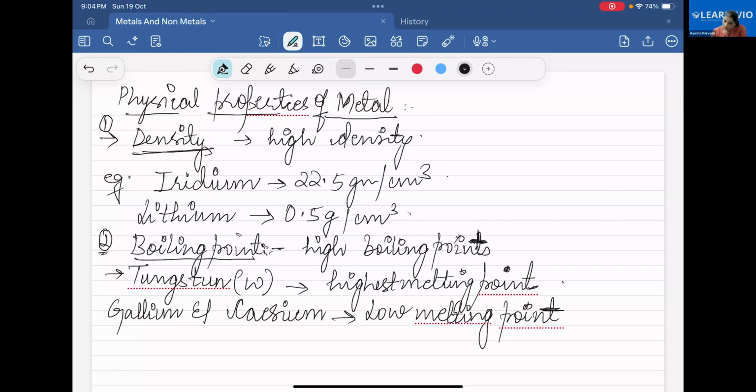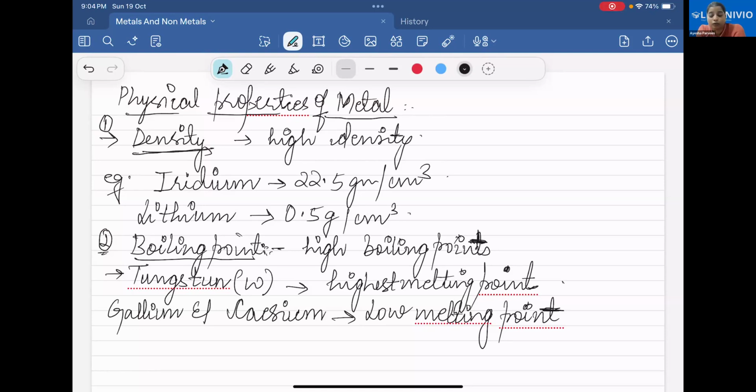So boiling point, what about boiling point? I told you that metals have a high boiling point, and tungsten is the metal which has the highest boiling point, and gallium and caesium are the metals which have the lowest. Now you can ask me, ma'am, how low their melting point is.